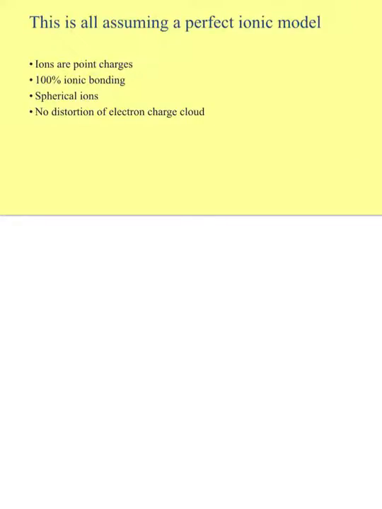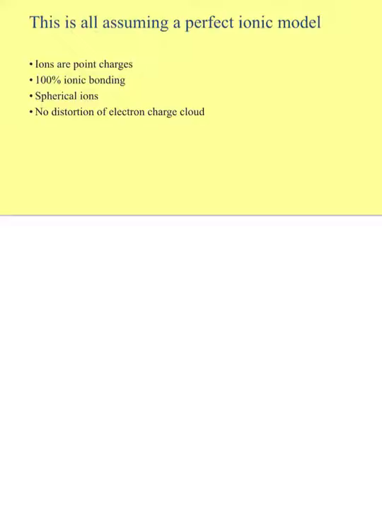However, this all assumes that we have a perfect ionic model. You'll see the term perfect ionic model in plenty of the exams as well. The perfect ionic model states that ions are point charges, that is 100% ionic bonding. The ions are spherical, which, if you do electron X-ray crystallography, you'll see that they're not. And there's no distortion of the electron charge cloud. So what that means is you've got tiny, nice little round ions like you saw in the last picture that I drew, the little lattice there.